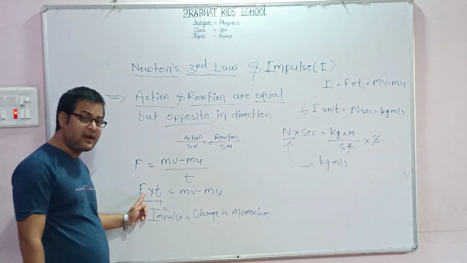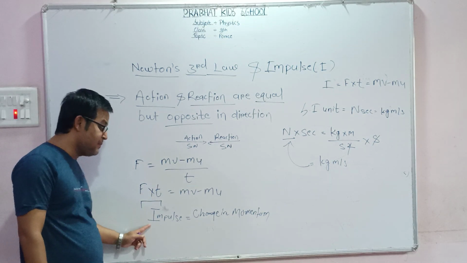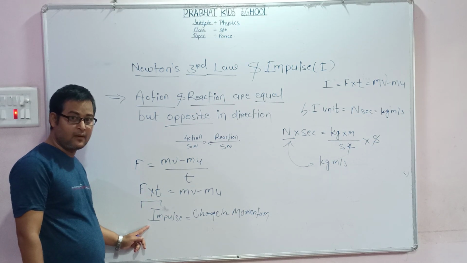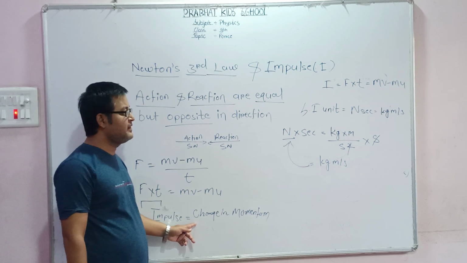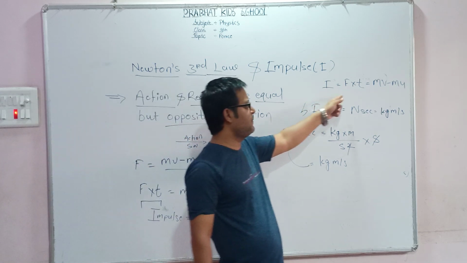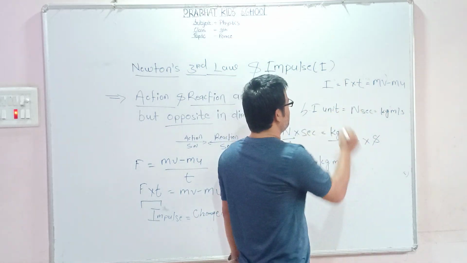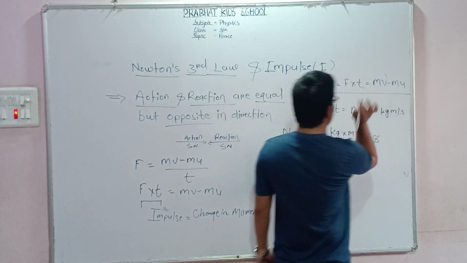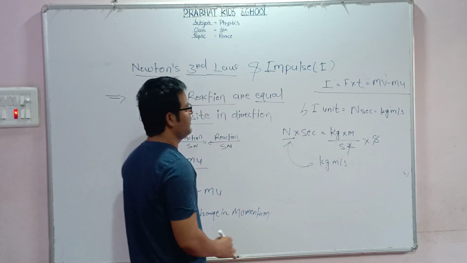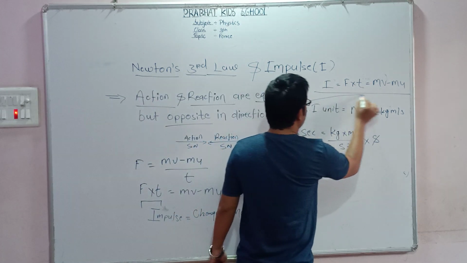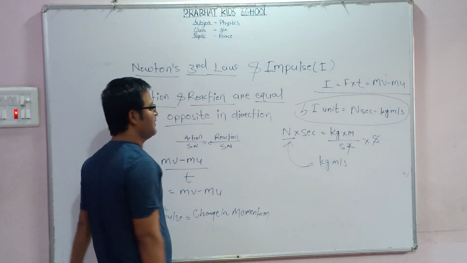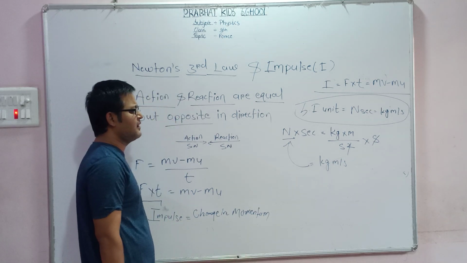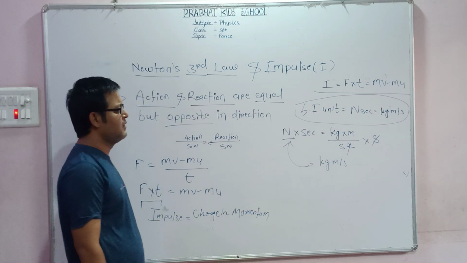This force into time is nothing but what is called impulse, or we can say impulsive force. So that is equal to the change in the momentum. So I is equal to F into t equal to mv minus mu. These all terms are equal. So don't be confused. And these are the SI units: Newton second, kilogram meter per second.